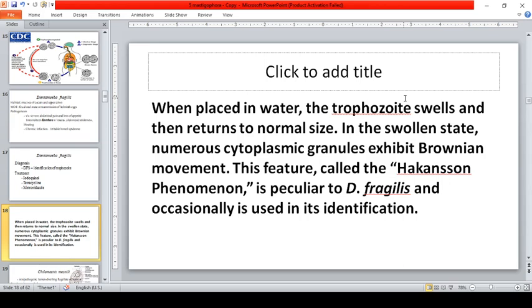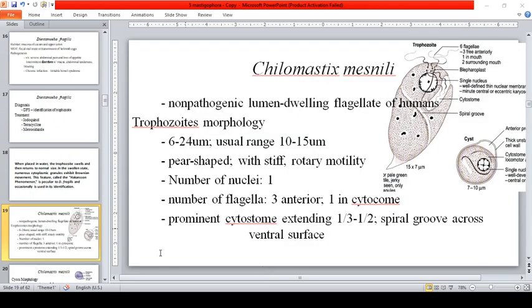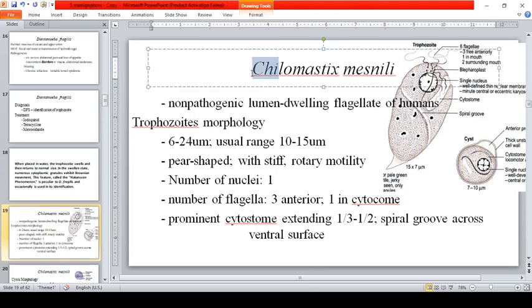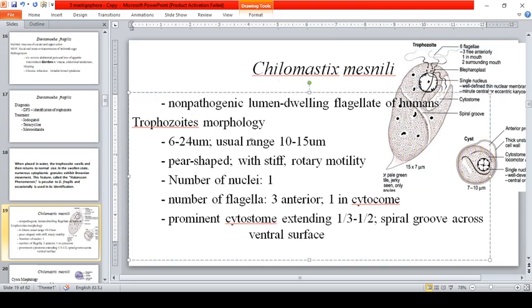Okay, so we move to Chilomastix mesnili. According to pronunciation, that is "chilo" pala. Chilomastix mesnili, either of the two pronunciations. Para siyang China, so "chi", it's not "chai". Okay, so Chilomastix mesnili is a non-pathogenic lumen-dwelling flagellate of humans.